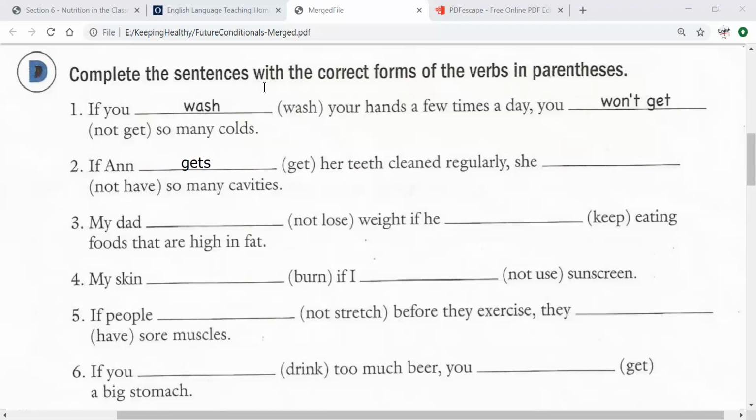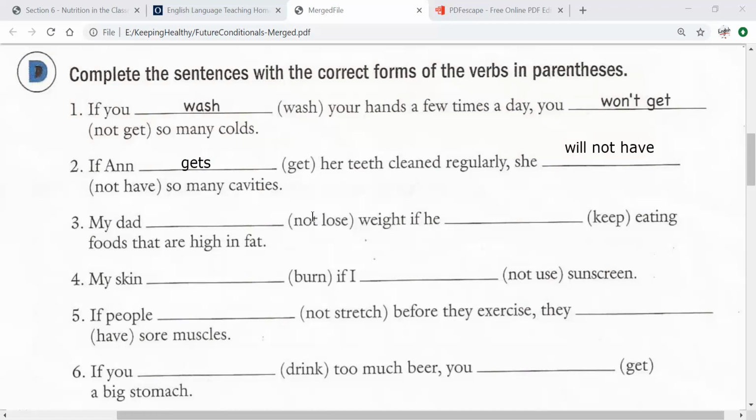Very good. You said future, right? So we're going to write will. Remember, future is will. Not have. Okay. So here we don't need to write S because it's the future tense, okay? So if Anne gets her teeth cleaned regularly, she will not have so many cavities.